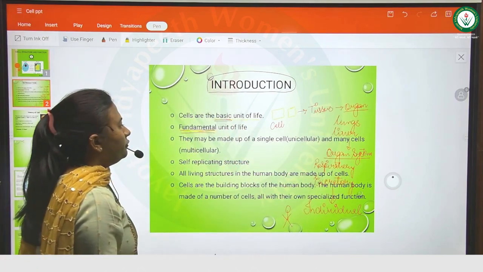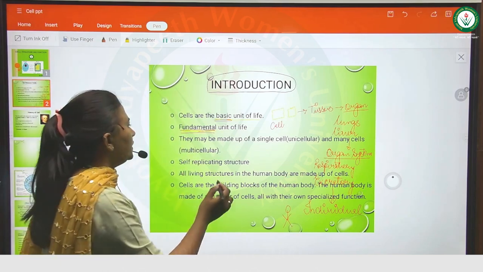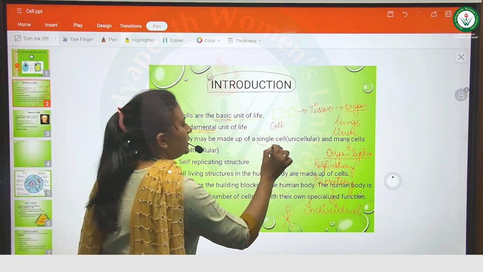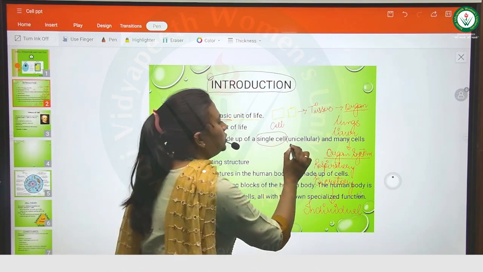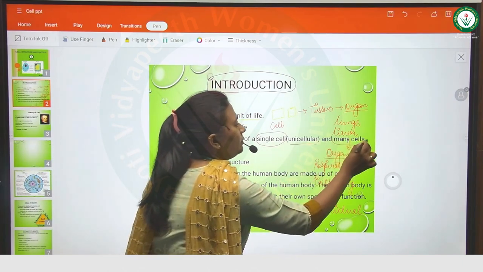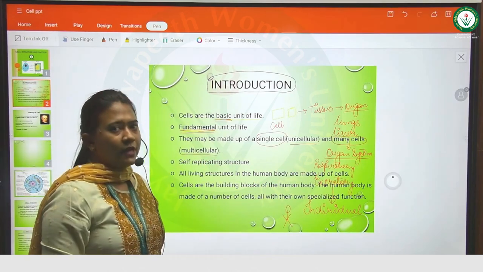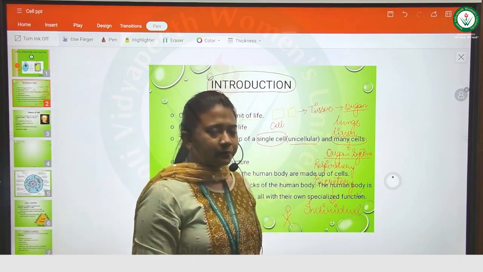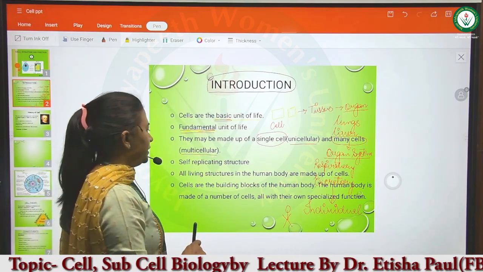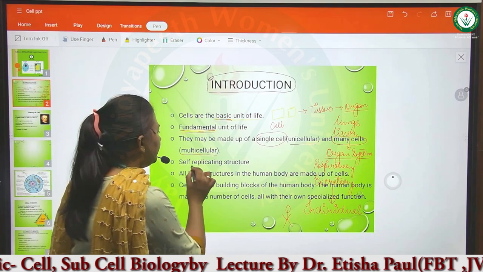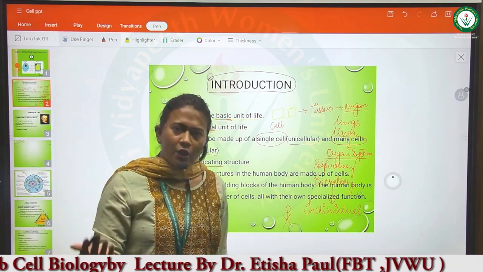Next, if we talk about what these cells are made up of, they can be a single cell, which is known as unicellular, or many cells, which are known as multicellular. These are self-replicating. They will replicate and produce many copies.